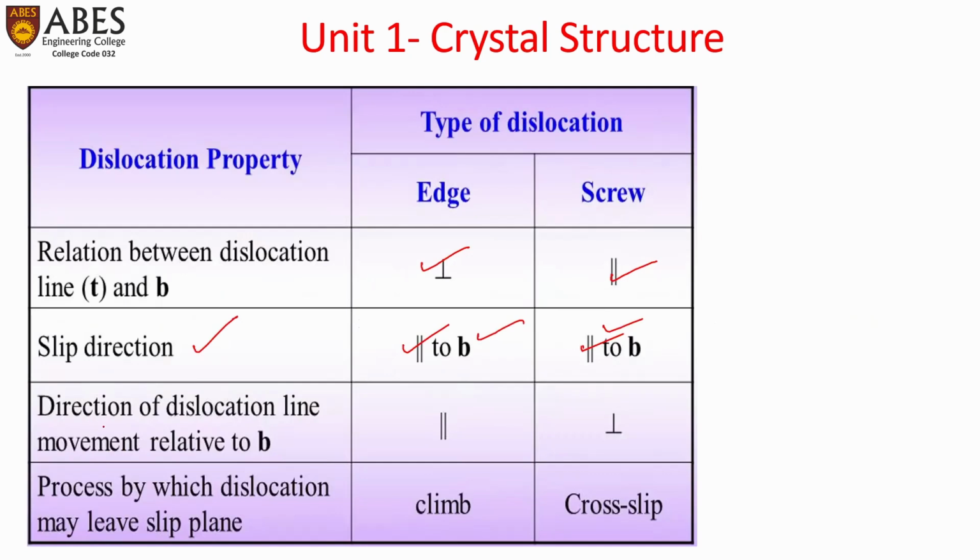Another criterion is the direction of dislocation line movement relative to B. Here it is perpendicular for edge, and parallel for screw. And the process by which a dislocation may leave the slip plane is climb and cross slip.